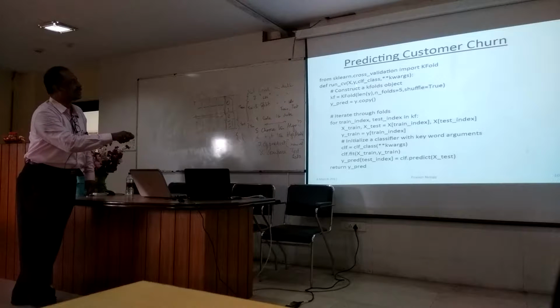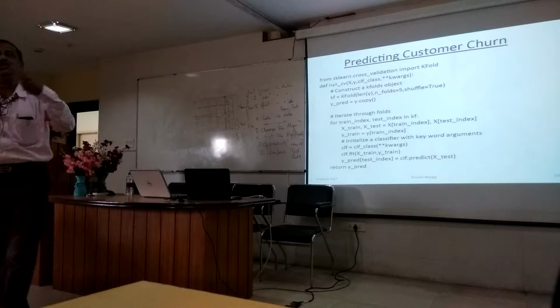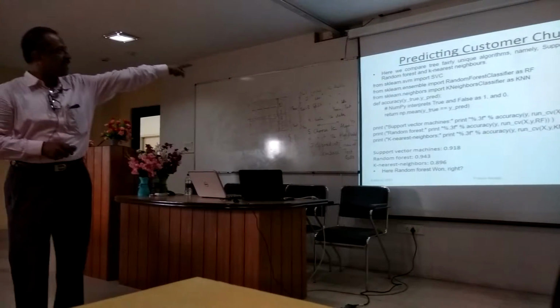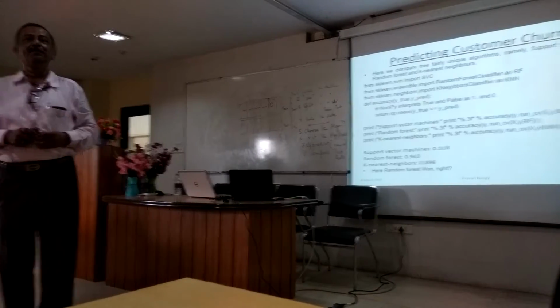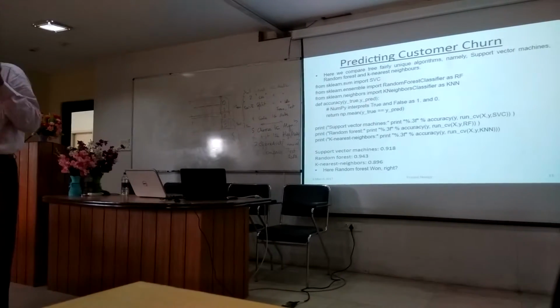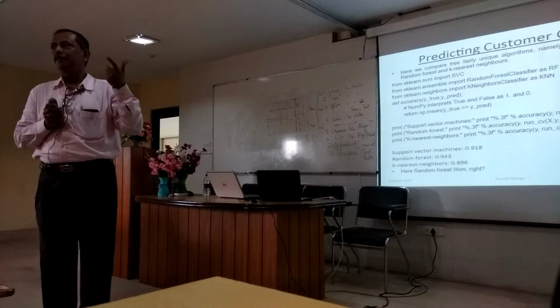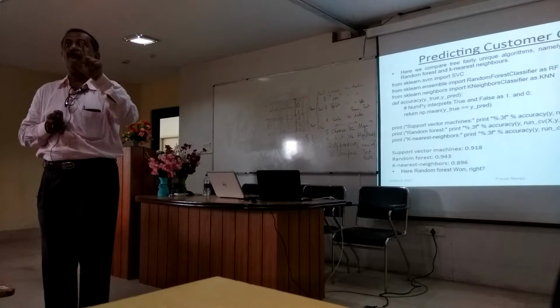And now you go here and you say x, y, and this class is getting changed every time. So in this case, thrice: SVC, RF and KNN. So with the same data, I am running 3 models, and I am also doing a k-fold.